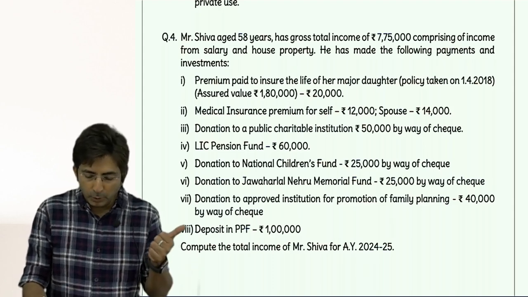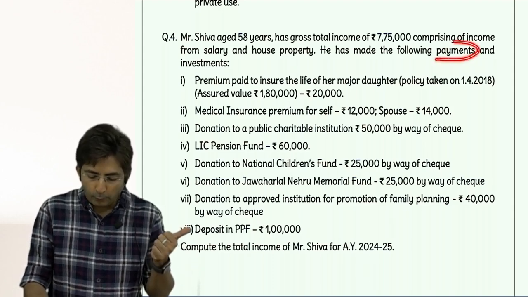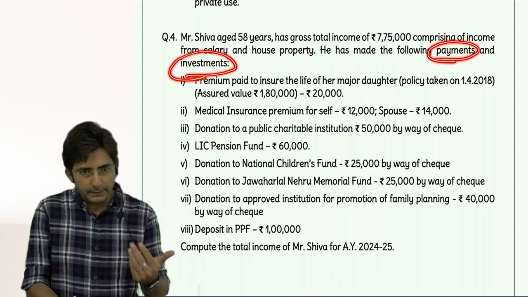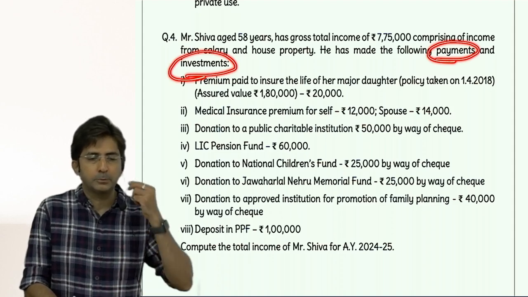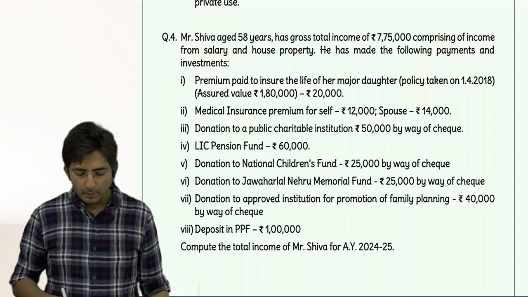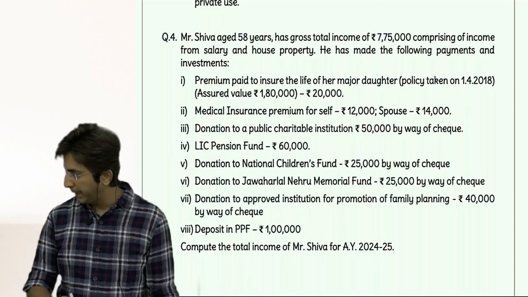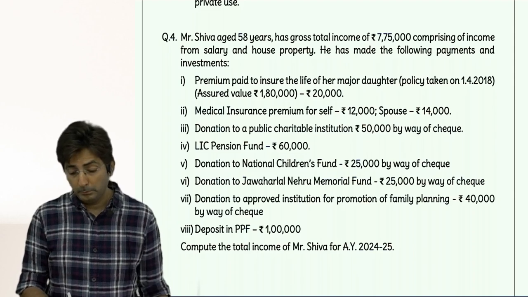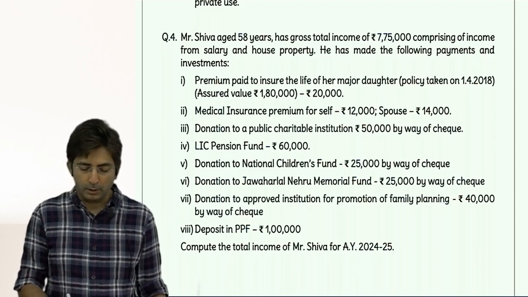See why I said this, because see what they have written: he has made the following payments and investments. And mostly all the deductions are for payments or investments, except a few which I said right now. So the first point is what? Premium paid to insure the life of her major daughter. Major daughter. Is a major daughter allowed?